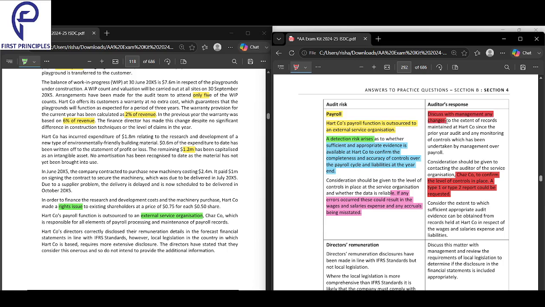First, I can discuss with the management any changes in the extent of records maintained at Hardco. Were there any changes in the extent of the records? I can ask them what the changes are with regards to the extent of the records.